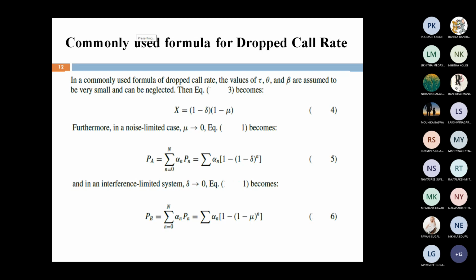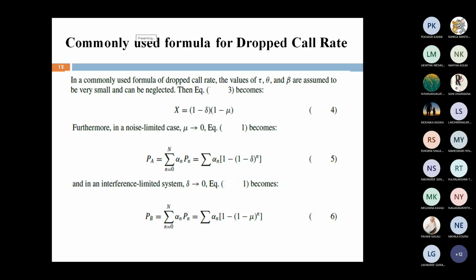Then substitute in equation number 1, for the noise limited system. For a noise limited system, mu is equal to how much? 0. That is, mu depends upon interference, so we neglect the term of mu. Then the x value is 1 minus delta. Then substitute PA, which is equal to summation of n equal to 0 to capital N of alpha n Pn, which is equal to summation of alpha n multiplied with (1 minus delta) power of small n.